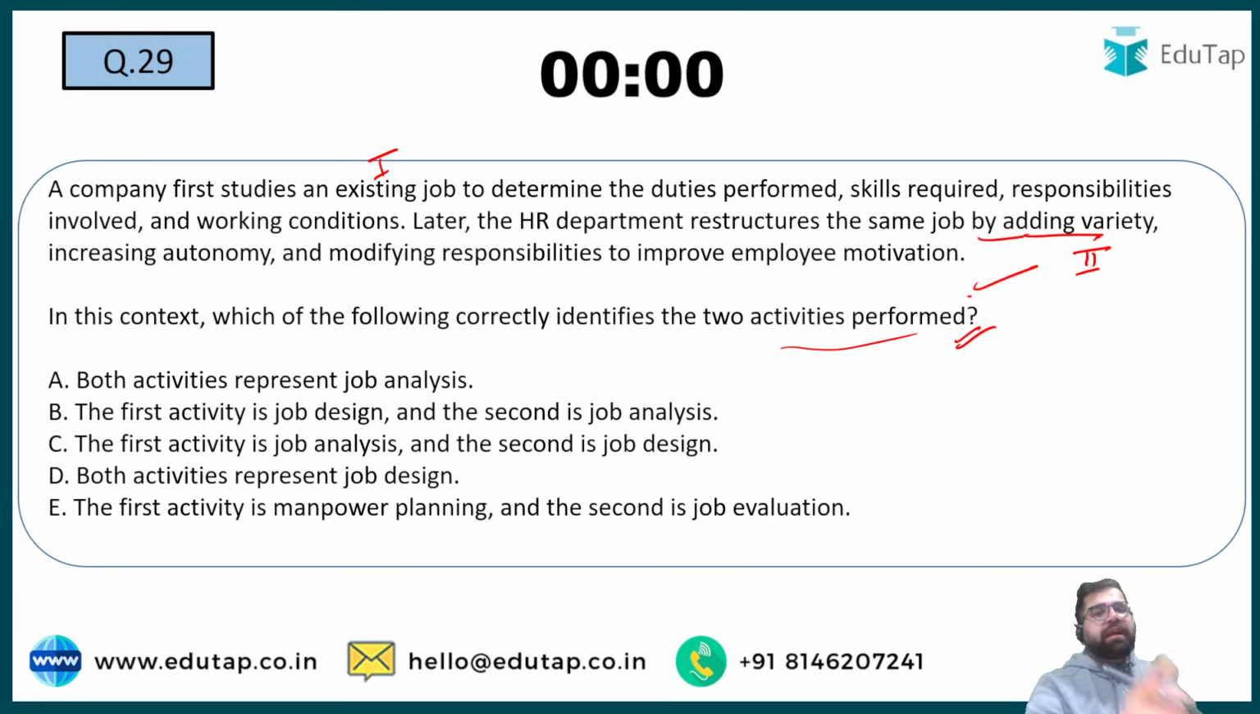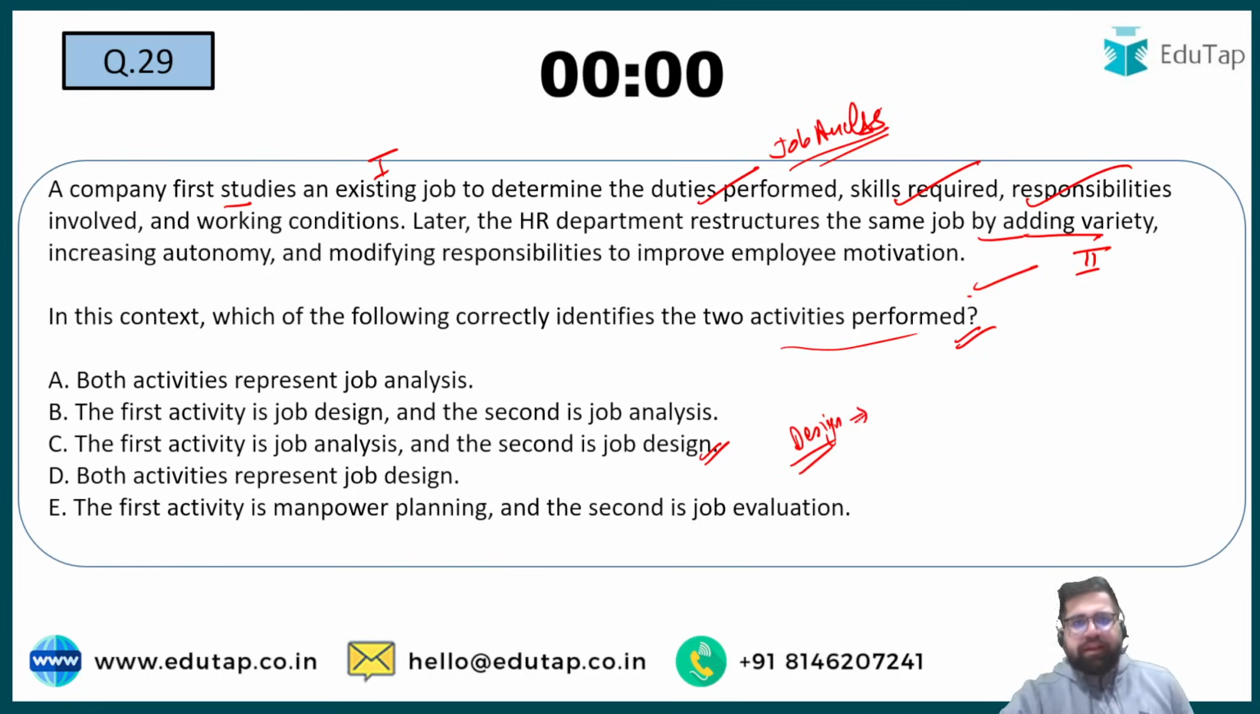See, when you are collecting information, in the first, company studies the existing job to understand duties, skills, responsibilities. This is all job analysis. In job analysis, you collect, right? You make a good repository. But after that, you do job design. So my correct answer will be option number C. Job design means what? To design a job so that there is no monotony in the workers when they are doing the job. So my correct answer will be option number C.